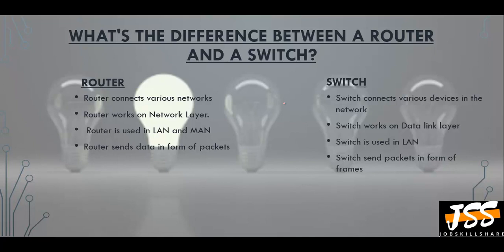Router is used in local area network, metropolitan area network and wide area network connectivity, while switch is only used for local area network connectivity. Last but not the least, router sends data in the form of packets, while switch sends packets in the form of frames.